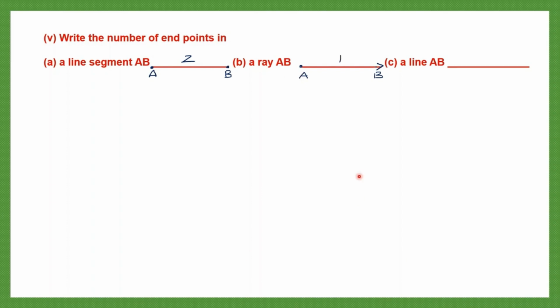Now let's go on to question C. How many endpoints are there in a line AB? Now suppose this is a line. Now I'll just put 2 points here to name it AB. But as you can see, this is a line. So that means this will go on endlessly on both sides. Line is like that. It will keep moving. So on the end B, it will continue. End A, it will continue. So a line will not have any endpoints. So how many endpoints does it have? 0. It doesn't have any endpoints.